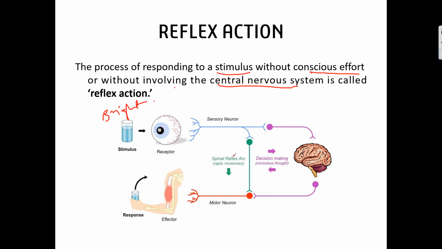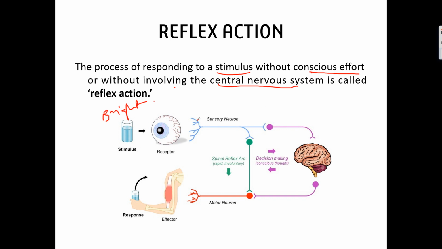This has been learned over time, so whenever bright light falls on your eyes, you immediately close your eyes. What happened here? The information is sent to the spinal cord, and the spinal cord sends the information back to your eye muscles to close the eyes. So that is what happens.